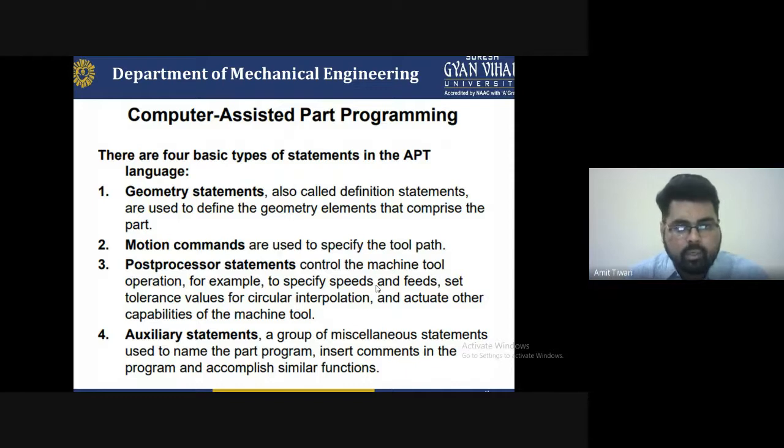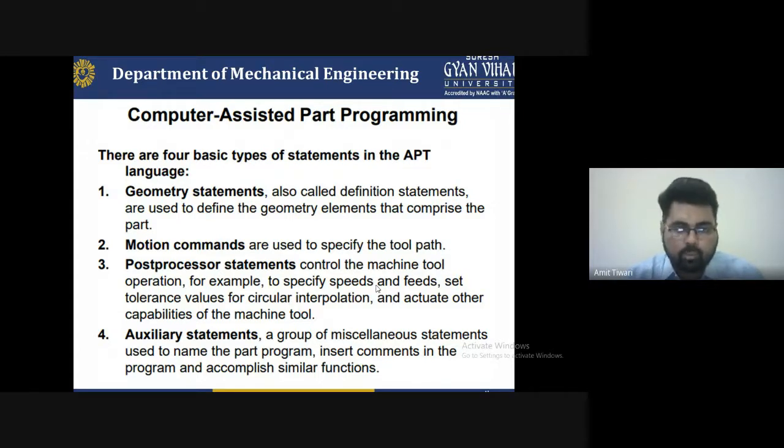So for the geometry statement or the motion statement, you have to understand the clear fundamentals first of all. That is to be used as a part of programming. We have to first of all calculate the geometry statement, what type of geometry we have to fabricate. Geometry statement means that it clearly indicates 2D geometry or 3D geometry. Motion means the motion command will be operated by the tool, controlling all the tool and all the path of the motion, where to cut from that particular axis, and the given dimensions will be provided by the operator to the programming language.